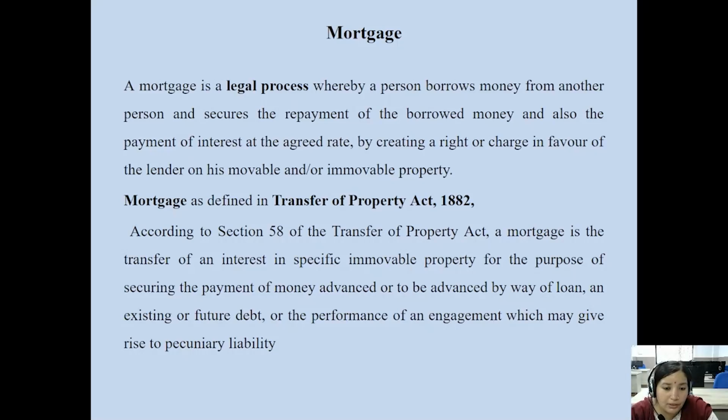So this is the definition given in Section 58. A mortgage is the transfer of interest in specific immovable property for the purpose of securing payment of money from banks or financial institutions by way of loan, by way of advances.